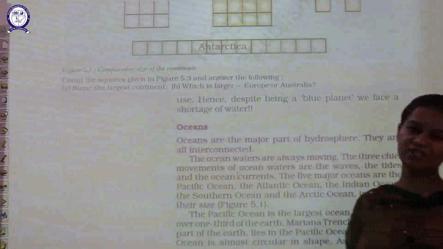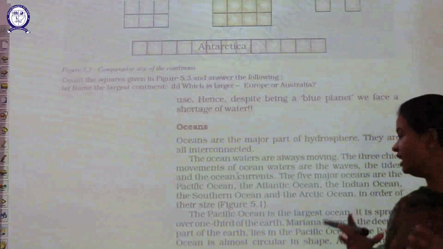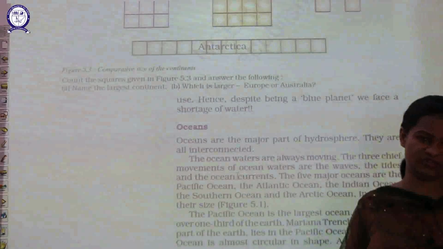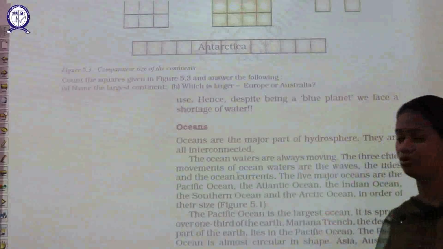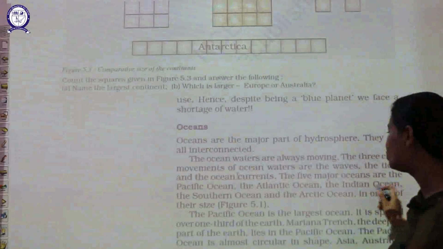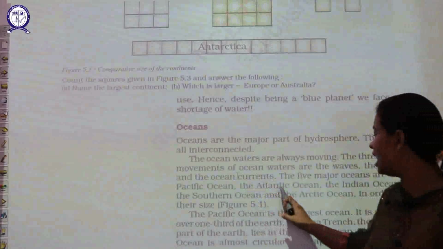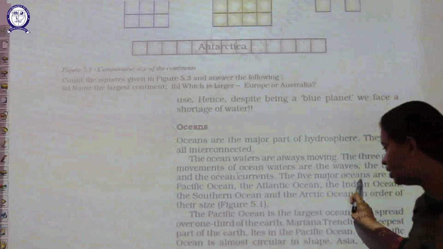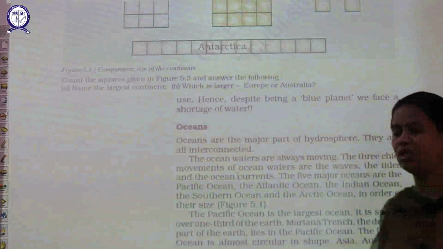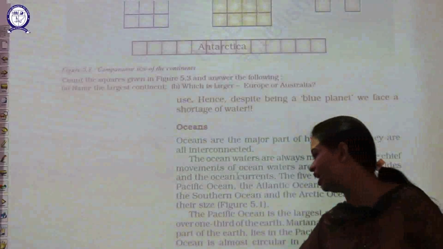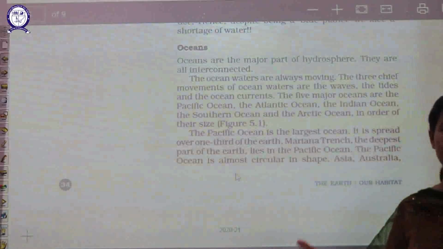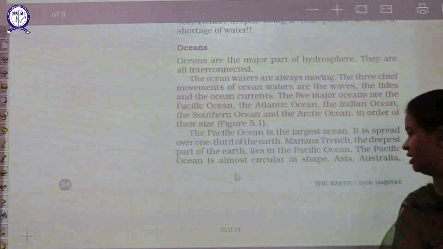Okay, now we will study these major oceans present on the earth's surface. We have a total of 5 major oceans on the earth's surface, and these are the Pacific Ocean, Atlantic Ocean, Indian Ocean, Southern Ocean and the Arctic Ocean. And all these oceans are represented in order of their size, that is, largest to smallest.